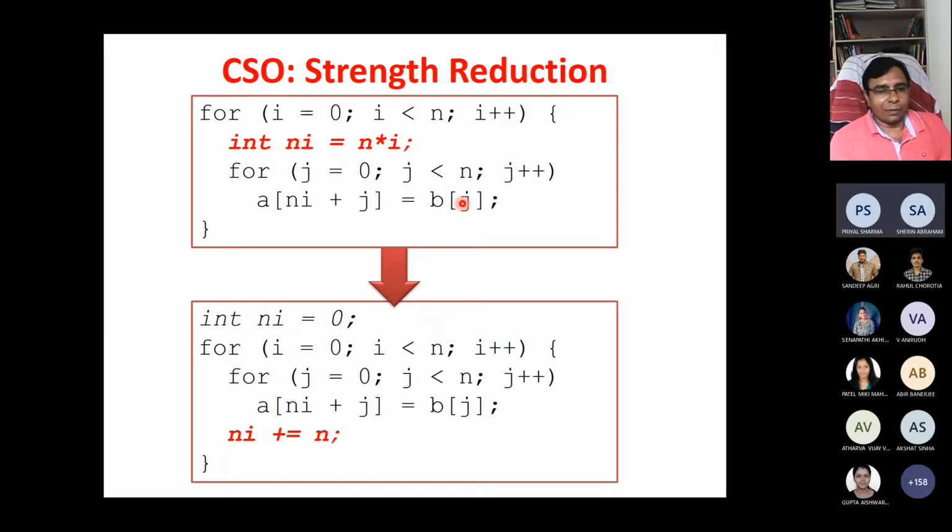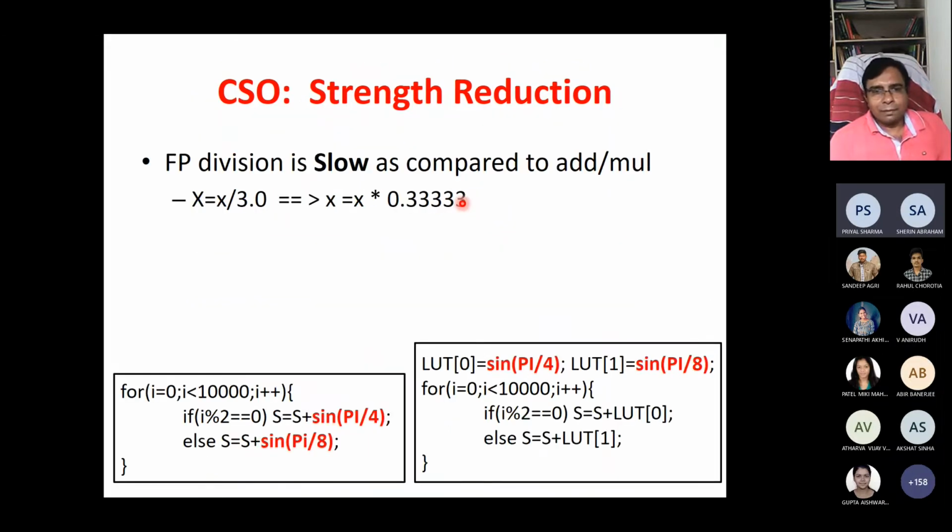Again, we have reduced the strength. This is another example of strength reduction. Floating point division is slow as compared to addition and multiplication. In most architectures, division is slower as compared to multiplication.